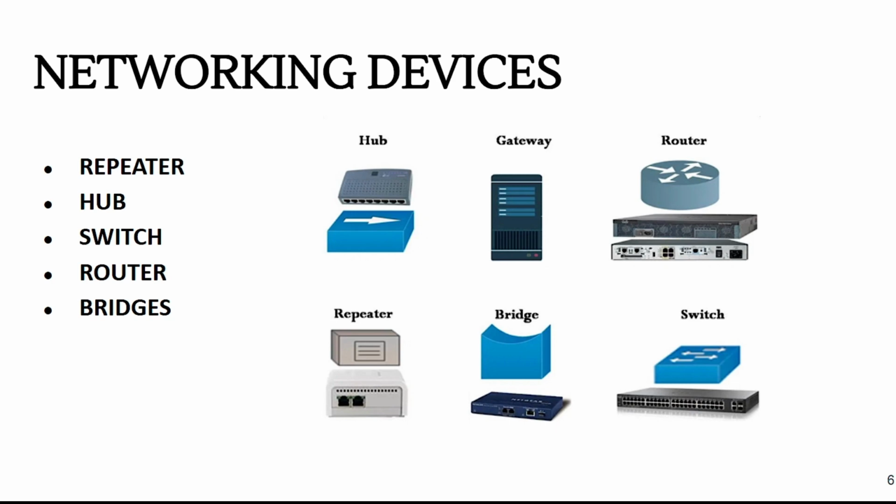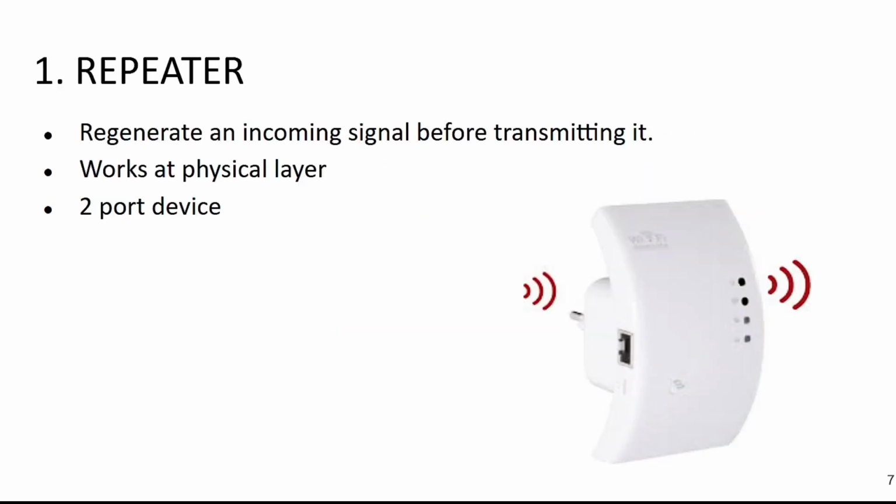What is a network device? Network devices are electronic devices that help in data transmission in a computer network. They are also known as network equipment, and the main devices are repeater, hub, switch, router, and bridges. The first device is the repeater.